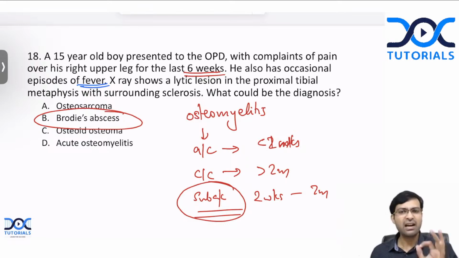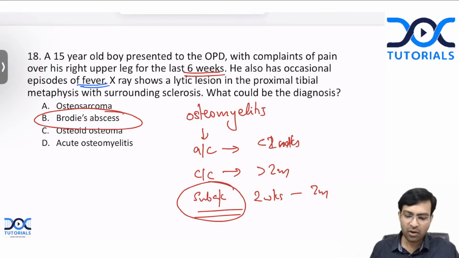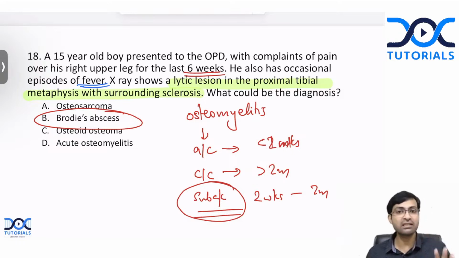And the classical feature on an X-ray is a lytic lesion in the proximal tibial metaphysis with surrounding sclerosis. So learn this statement by heart, because this is the only way to describe Brody's abscess. There is no other way to describe it. Okay, so if in your question you have a lytic lesion in the proximal tibial metaphysis with surrounding sclerosis, the answer is Brody's abscess.